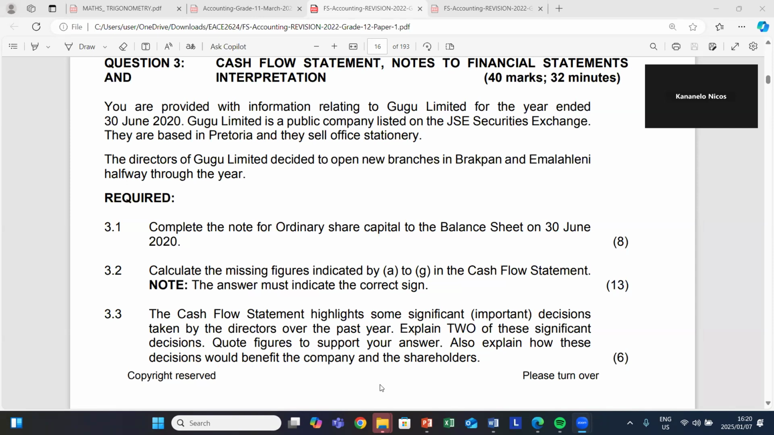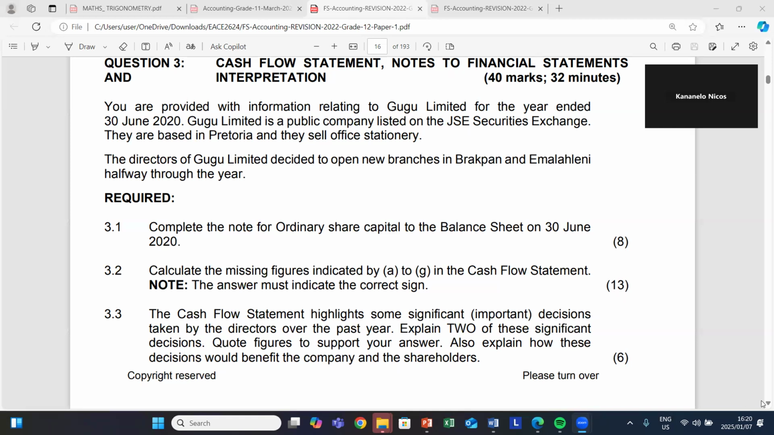Back in our days, we used to call it Johannesburg Stock Exchange, right? But then things changed. Currently, it's no longer stock exchange, but rather security exchange. They are based in Pretoria and sell office stationery. GLTD decided to open a new branch in B and E halfway through the year. 3.1, calculate what? Complete the ordinary share capital note to the balance sheet on the 30th of June 2020.